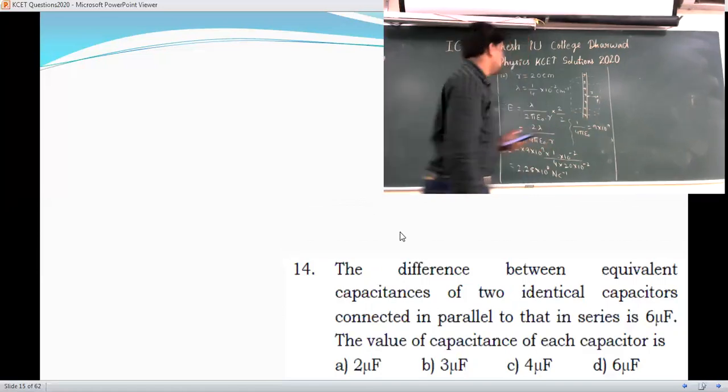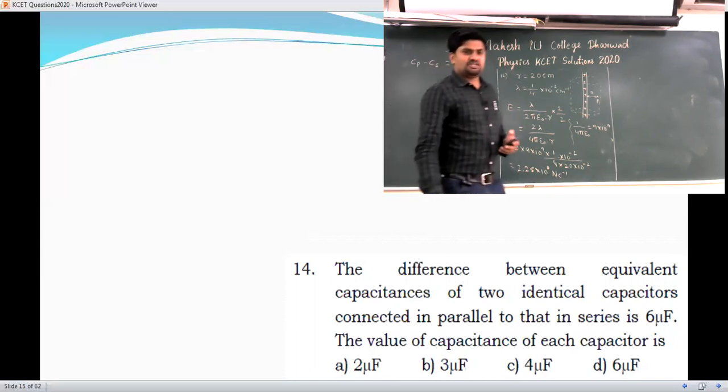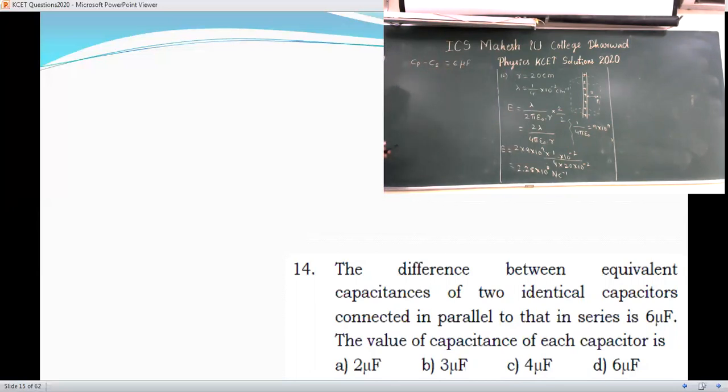Now what have they given? CP minus CS, the difference. They have given the difference, so CP minus CS is equal to 6 microfarad.